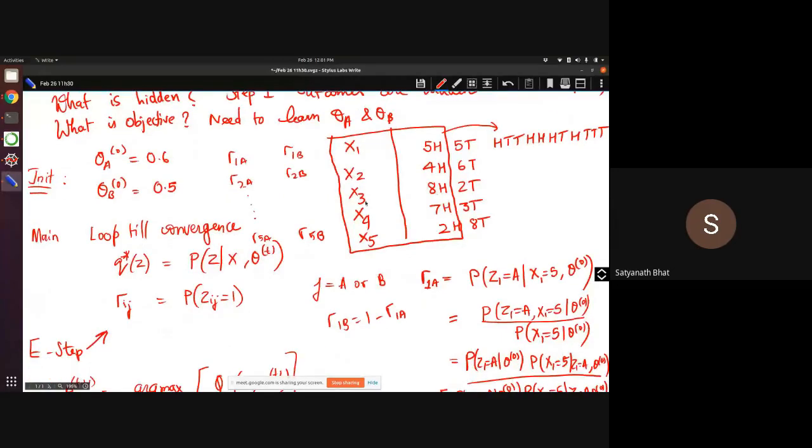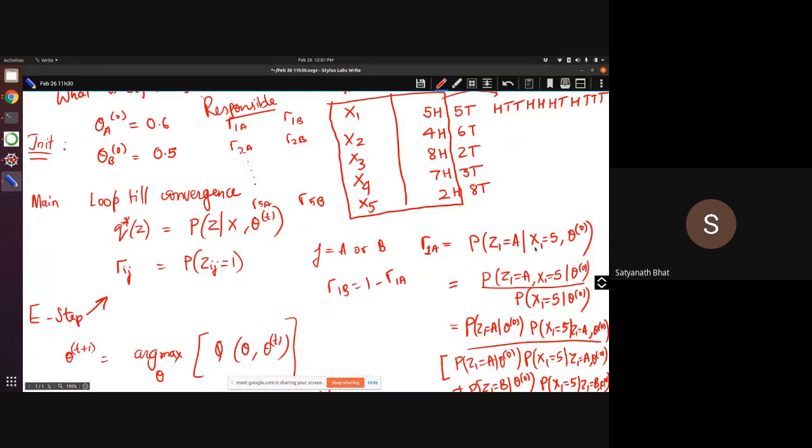Now coming to once you have initialized, what I'm trying to do is find the responsibility coefficient. This gamma ij is also called responsibility. I'm trying to find out what could be responsible for getting these 5 heads. So I need to find the probability that Zi is equal to A given that I have seen 5 heads, and theta naught is the assumed bias of each of these coins.